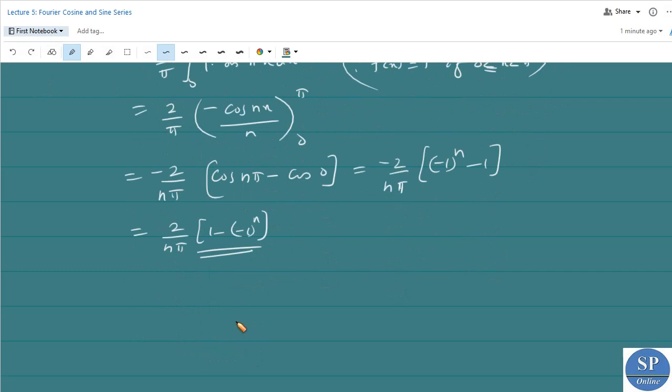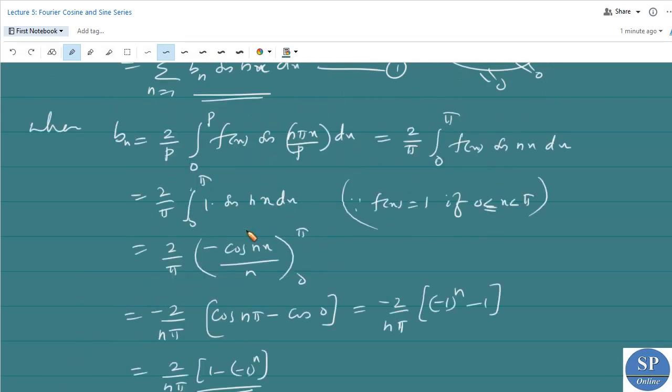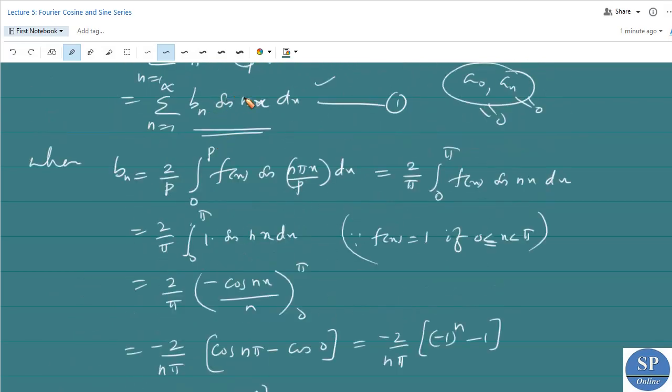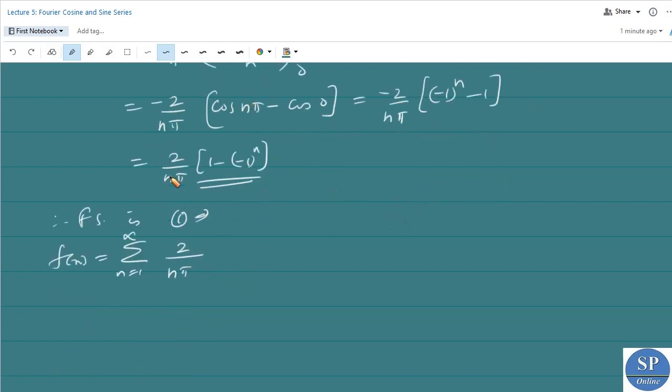Therefore, the Fourier series is given by f of x equal to summation n from 1 to infinity bn sin nx, where bn is 2 by n pi. Here we have bn into sin nx dx. So we have bn equal to 2 by pi into 1 minus minus 1 to the power n sin nx dx. So this will be the required Fourier sine series or Fourier series.